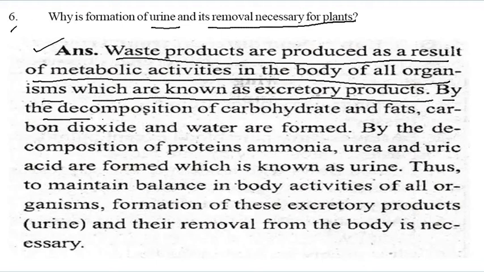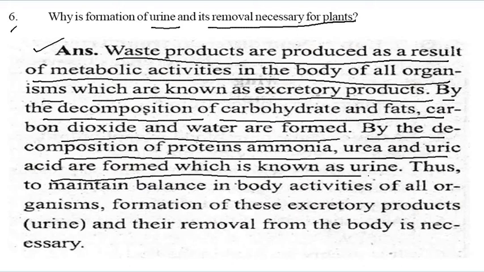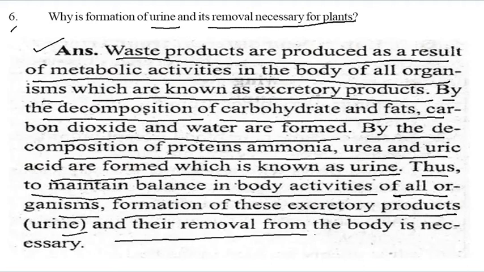By the decomposition of carbohydrates and fats, carbon dioxide and water are formed. By the decomposition of proteins, ammonia, urea and uric acid are formed, which is known as urine. Thus, to maintain the balance in the body activity of all organisms, formation of these excretory products, urine, and their removal from the body is necessary. So you have to write this one.